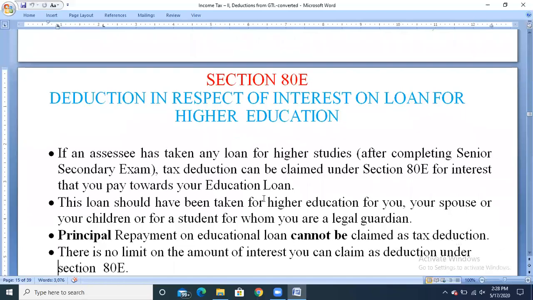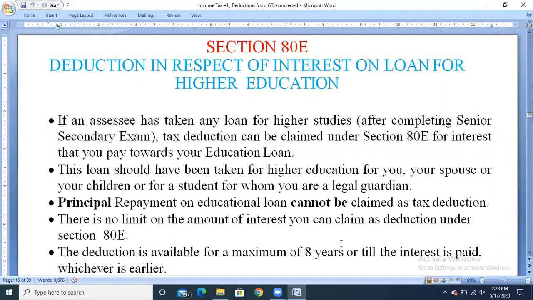There is no limit on the amount of interest you can claim as a deduction under section 80E. This deduction is available for a maximum of 8 years or till the interest is paid, whichever is earlier. So no maximum amount is given, but you can claim the deduction up to a maximum of 8 years or till the interest is paid. For example, if you are paying the interest for 6 years, you can claim the exemption up to 6 years. Or else, if it is more than 10 years, up to 8 years only you can claim the deductions under section 80E.